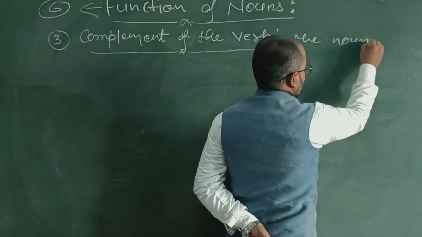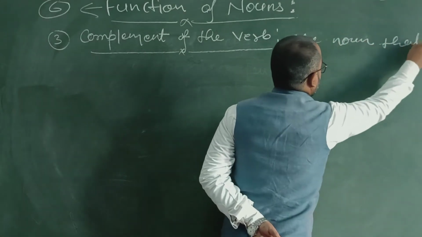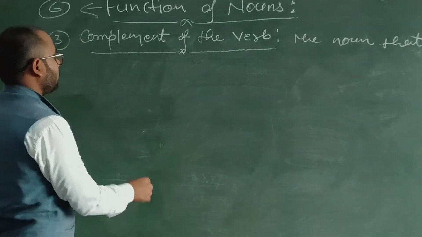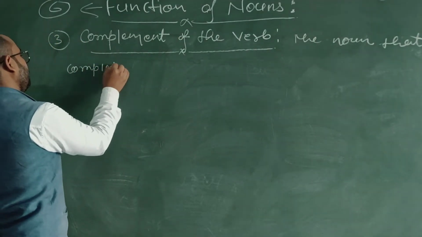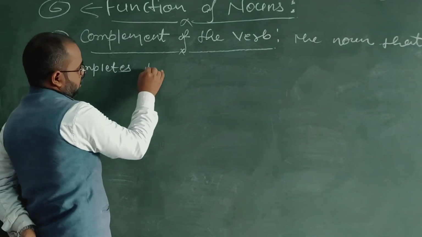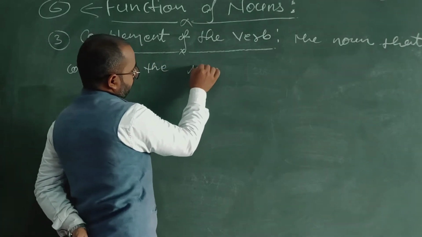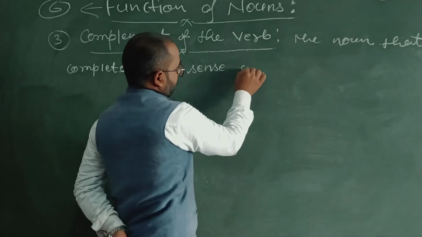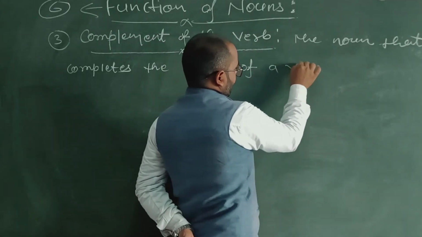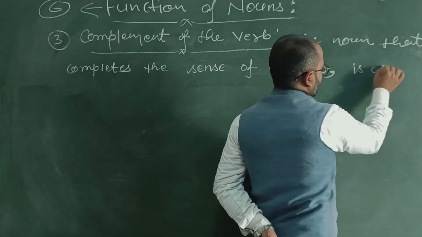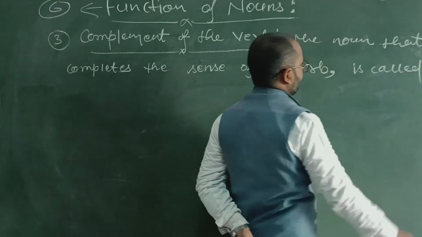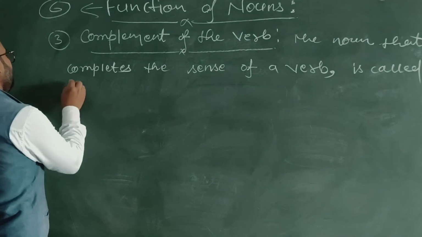The noun that completes the sense of a verb is called complement of the verb.